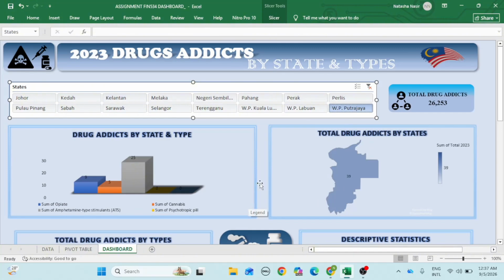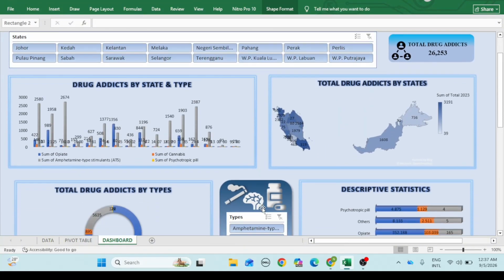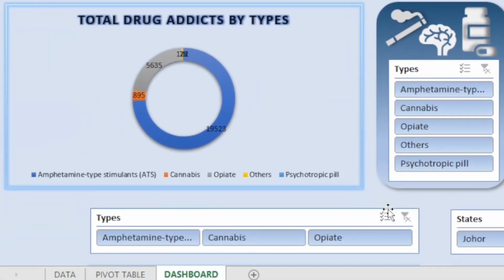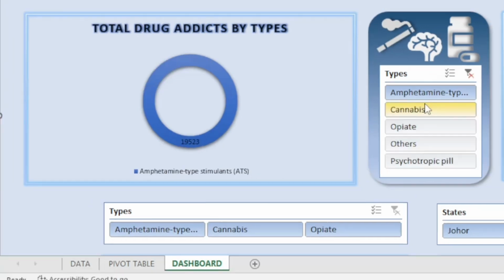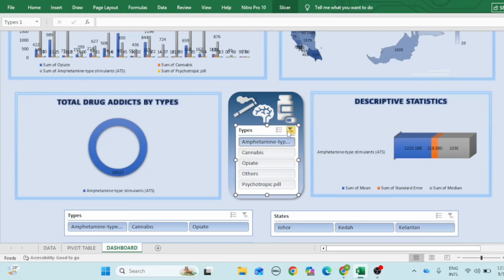The third section is total drug addict by types. From the dashboard, ATS recorded the highest number of addicts with 90,523 cases, followed by opiate with 5,635 cases, and cannabis recorded 895 cases, while psychotropic pills and other drugs showed lower numbers. This analysis shows that ATS is the most commonly abused drug type in Malaysia during 2023.